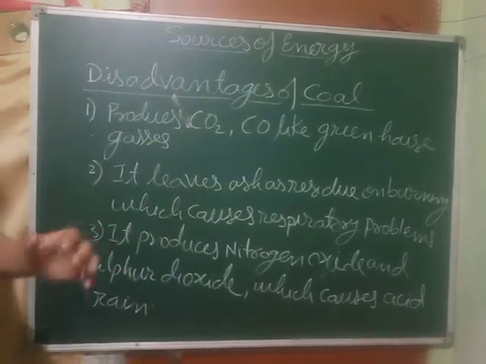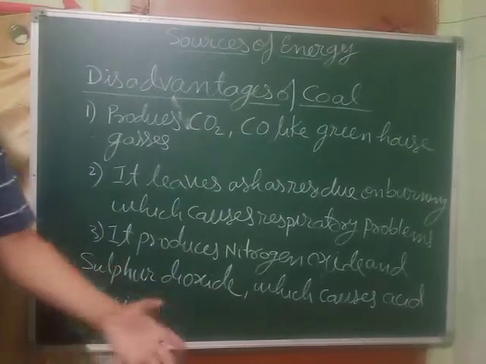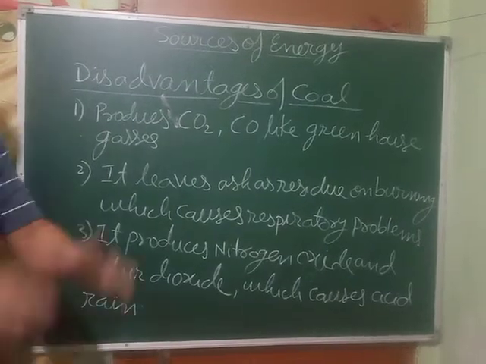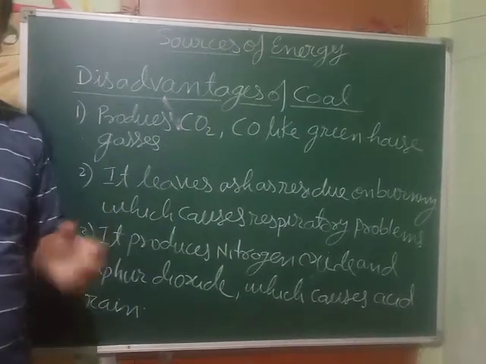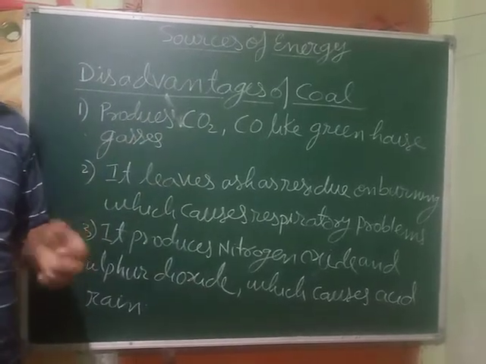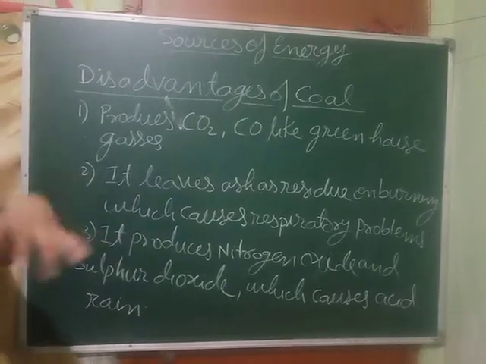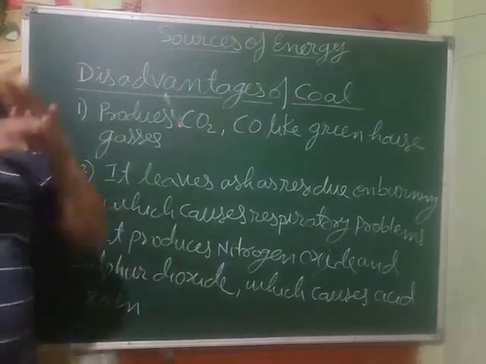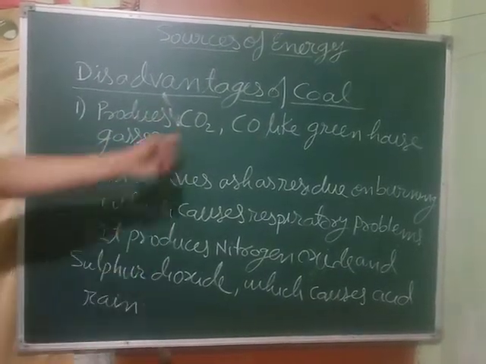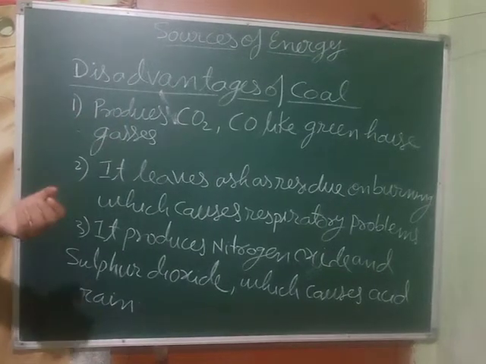So when the gas present in the atmosphere absorbs the heat, the atmosphere gets heated up, and the earth also gets heated up. That is the greenhouse effect, and that's why the temperature of the earth is rising day by day. People say that if the temperature keeps on rising like this, all the glaciers will melt and the whole earth will be underwater. That's why they are called greenhouse gases, because they are responsible for the greenhouse effect.